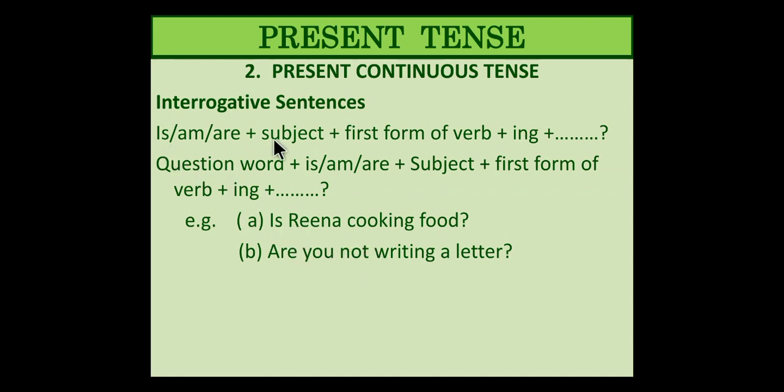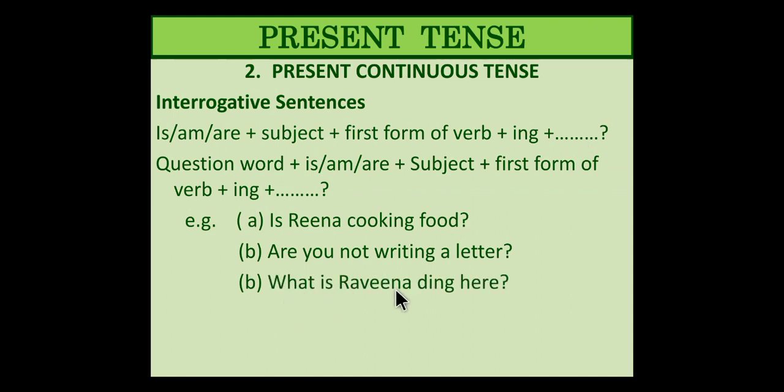See, same sentence structure, but here after the subject you have added not. So negative interrogative is also added in the example. Are you not write, W-R-I-T-E, ing, the E is cancelled there, W-R-I-T-I-N-G, writing a letter, the object.